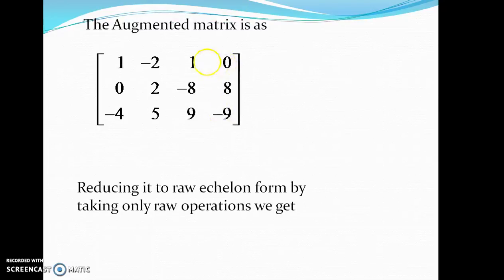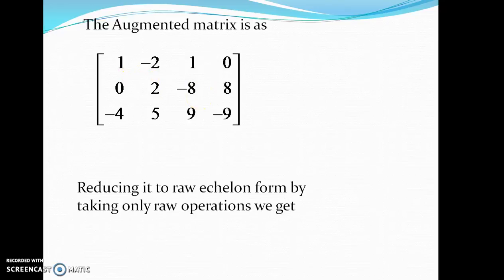Here we first construct an augmented matrix. The first three columns are the coefficient matrix, and the last column added is the column matrix B. Now we have to reduce this to row echelon form. That means we use row transformations to get a triangular form in this matrix.